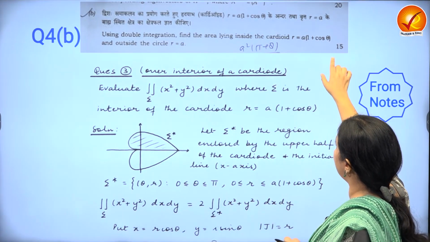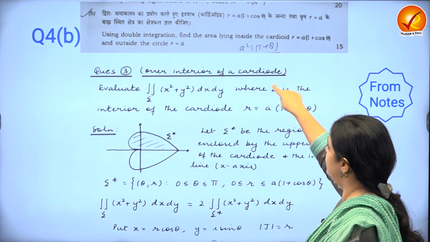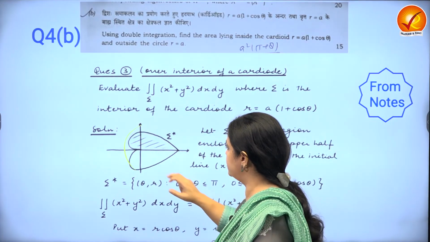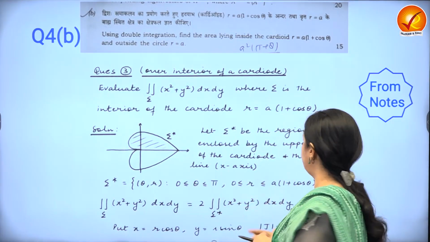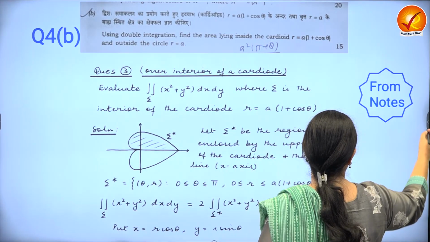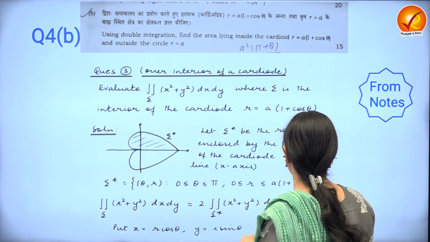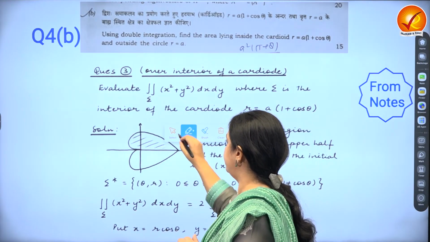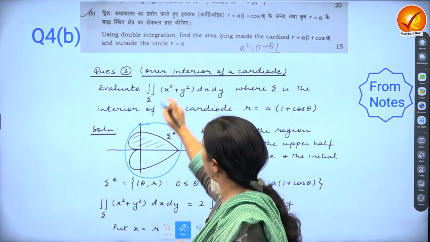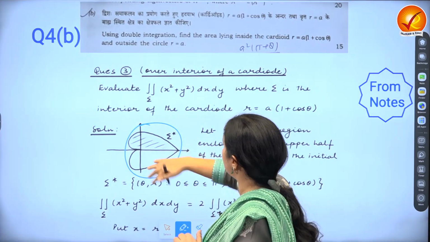So here you have to find the area inside the cardioid itself and outside the circle. So basically a circle is given to us and you have to find out the area. Very, very standard question. You can do it by standard substitutions. And so, like this, you have to find the area inside the cardioid and outside the circle.